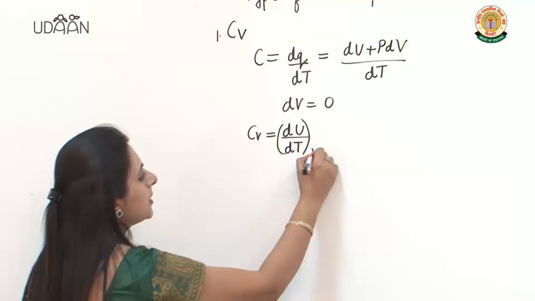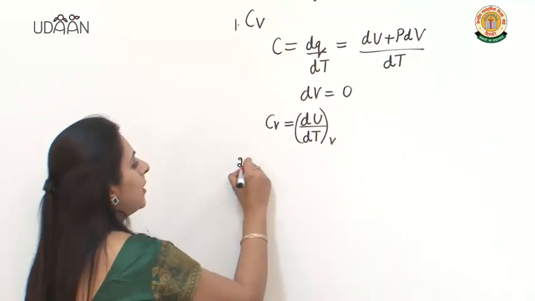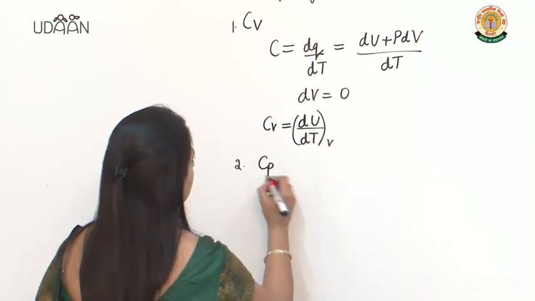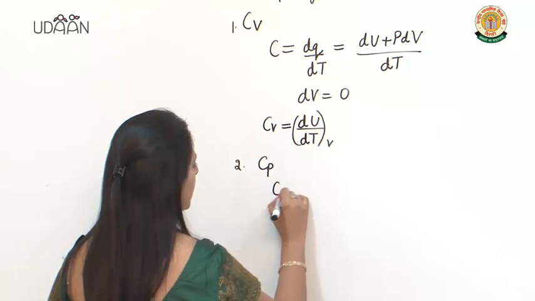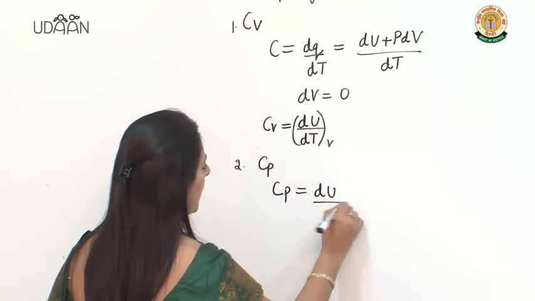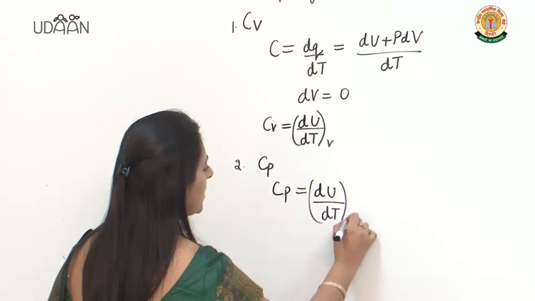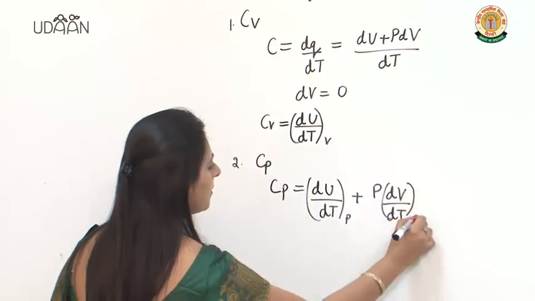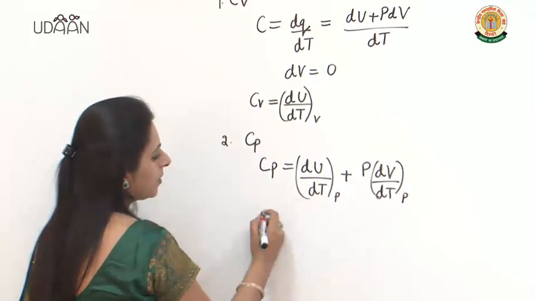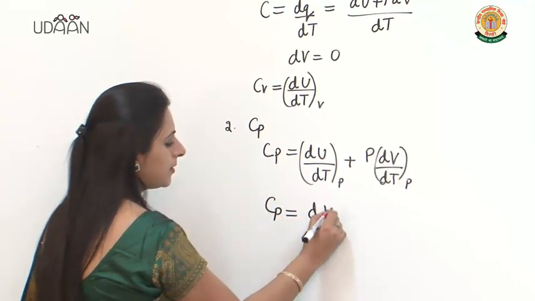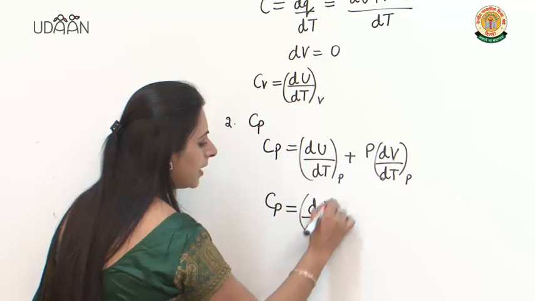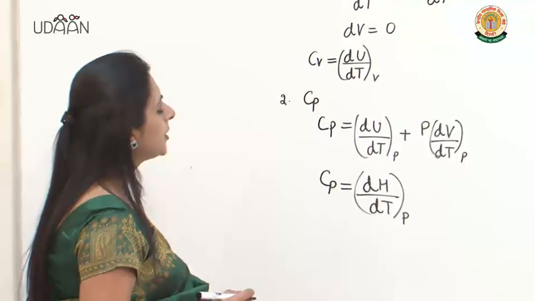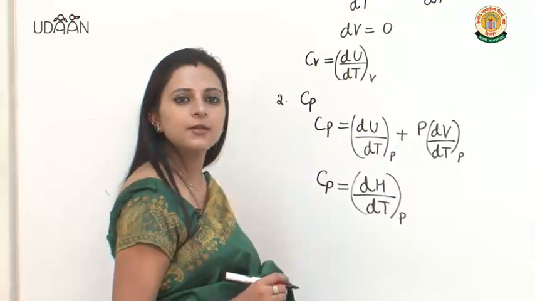dT at constant V. Now let us talk about the heat capacity at constant pressure. Now if the pressure is constant, so Cp is equal to dU by dT at constant P plus P dV by dT at constant P, and we know that this is equal to delta H, that means dH by dT at constant P. So now let us derive the relationship between Cp and Cv.